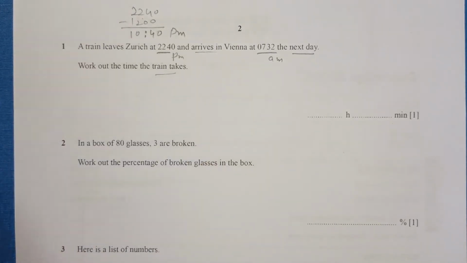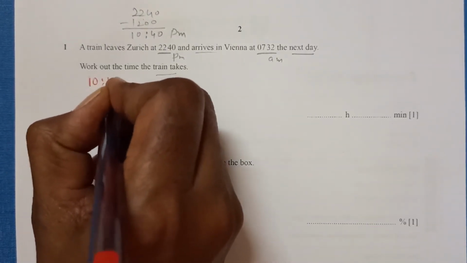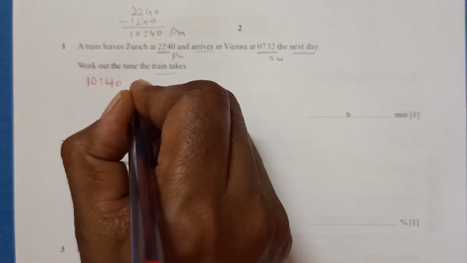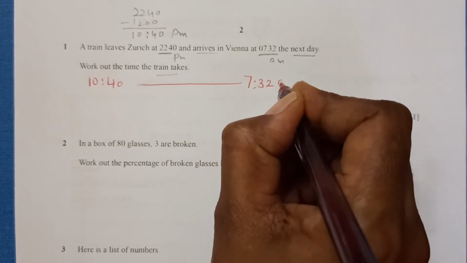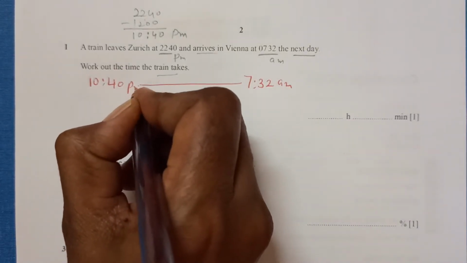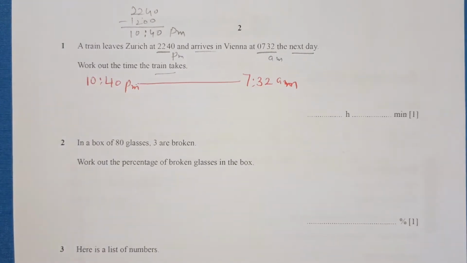So from 10:40 PM we need up to 7:32 AM. This is PM and this is AM the next day. How many hours and minutes are there?